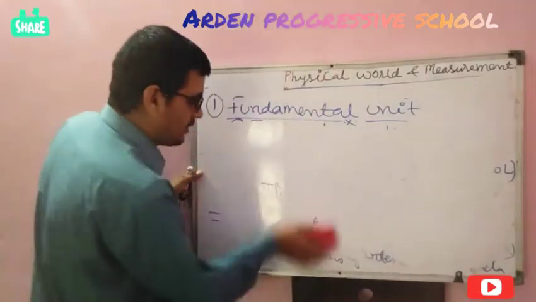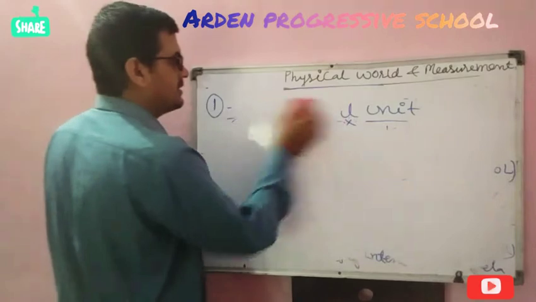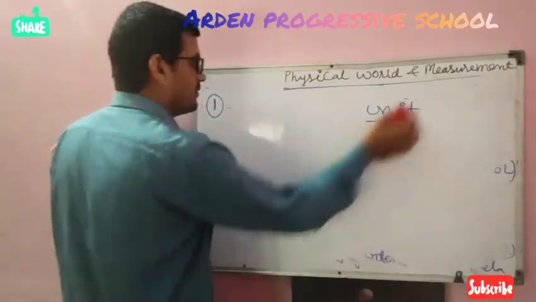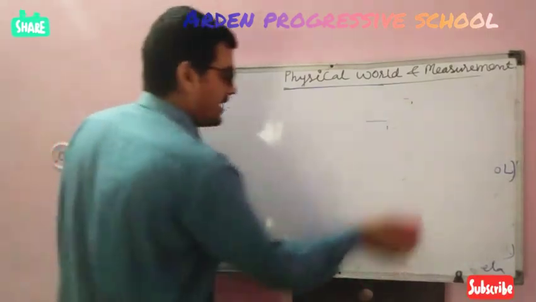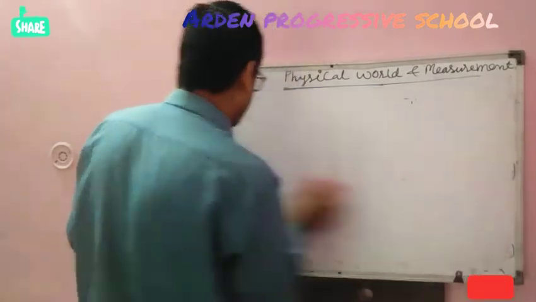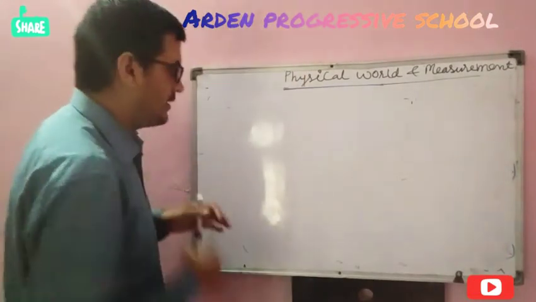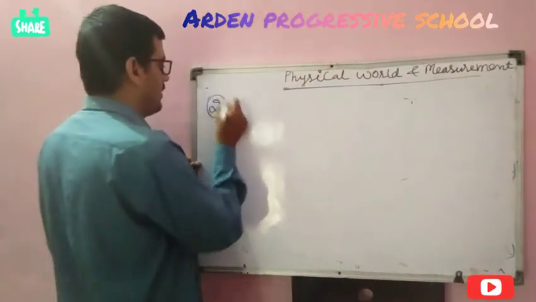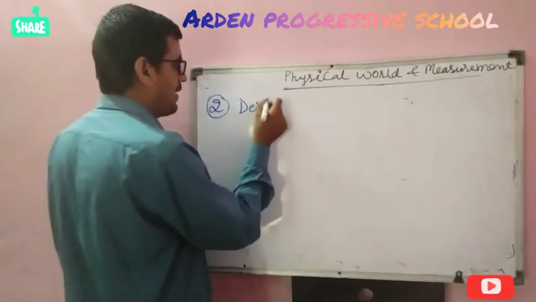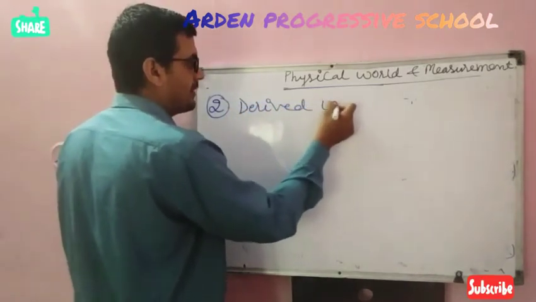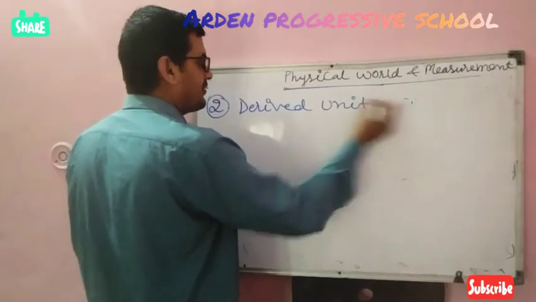Now students, our next topic is derived unit. Very simple it is also.